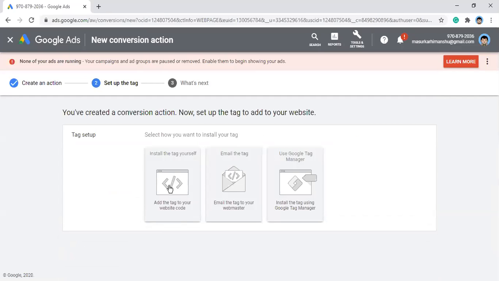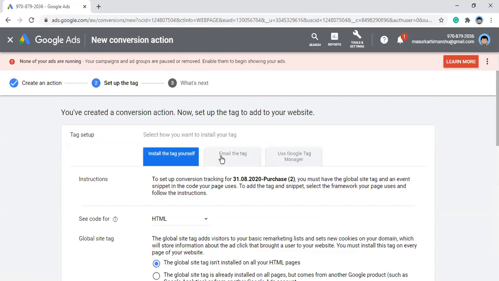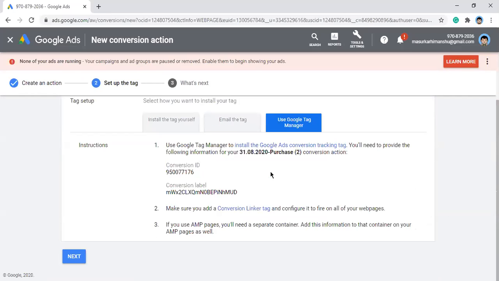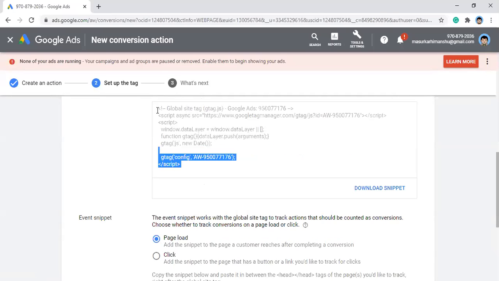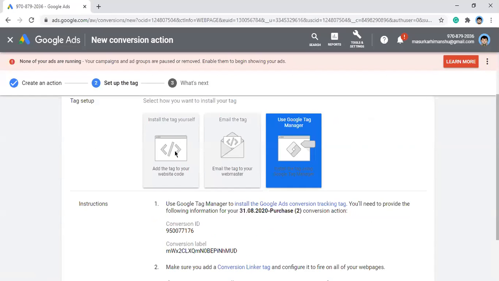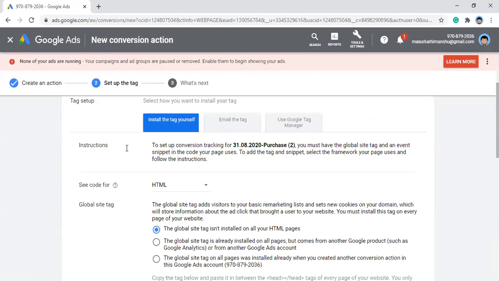Then it will ask you to either download the tag yourself and put it on the website, or install the tag. You can send the tag to your developer, or you can use Google Tag Manager. As I was saying, when you use Google Tag Manager, you just have to put the conversion ID and conversion label. You don't have to paste the whole tag usually. But here you are looking at this particular option, install the tag yourself. These are the instructions you can read to set up conversion tracking.